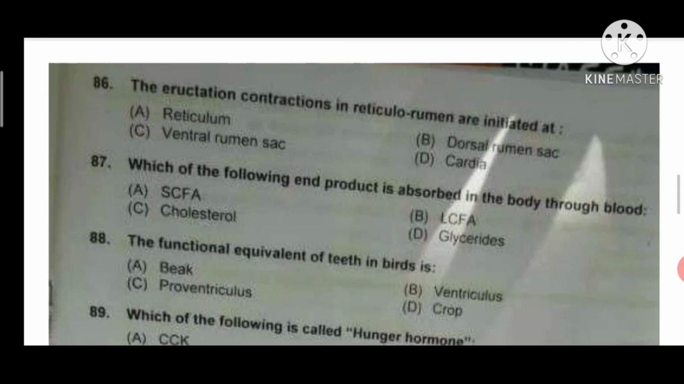The functional equivalent of teeth in birds is, answer will be ventriculus or gizzard. In poultry, the stomach is divided into two parts, glandular part and non-glandular part. Glandular part is also known as proventriculus and non-glandular part is also known as gizzard or ventriculus.